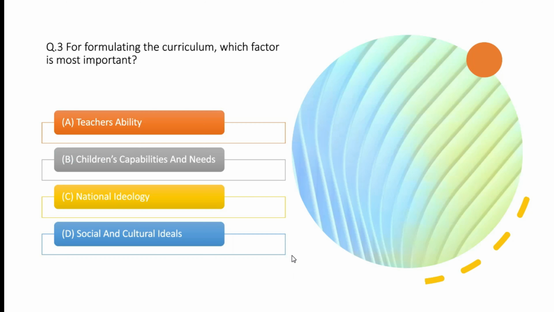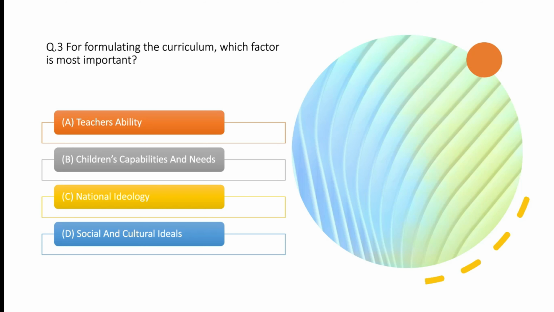Come to the next. For formulating the curriculum, which factor is important? Whenever the curriculum is formed, which factor is the most important? First, teacher's ability. Second, children's capability and needs. Third, national ideology.